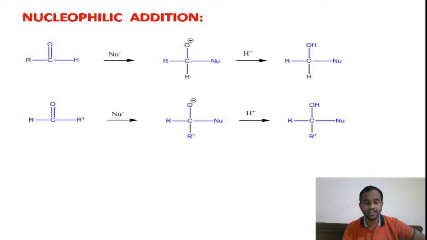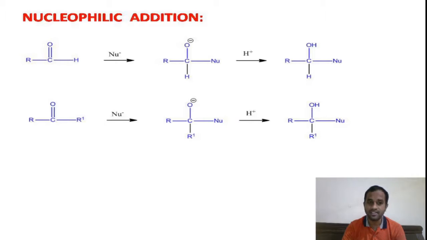It is very difficult to replace the hydrogen atom of the aldehyde or the alkyl group of the ketone with the new incoming nucleophile. So if you look at the structure of aldehydes and ketones, even though it is somewhat similar to that of acid chlorides, the hydrogen atom of the aldehyde and the alkyl group of the ketone are strong bases.